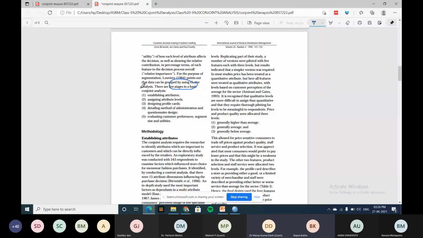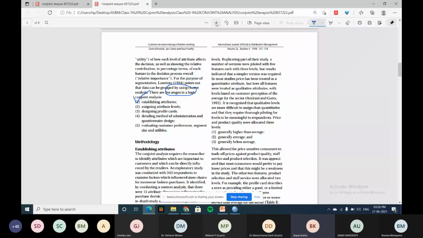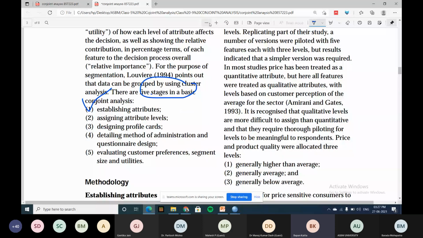I did it, sir, please check once. No, above the PDF. A little bit more. Now it's fine, sir. Can I move on now? Yes, sir.